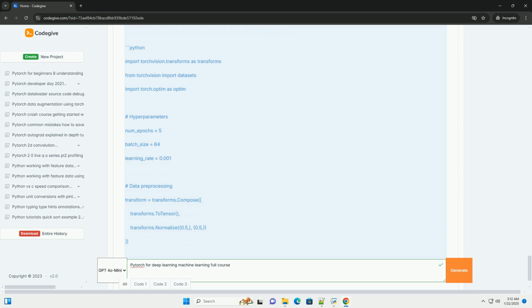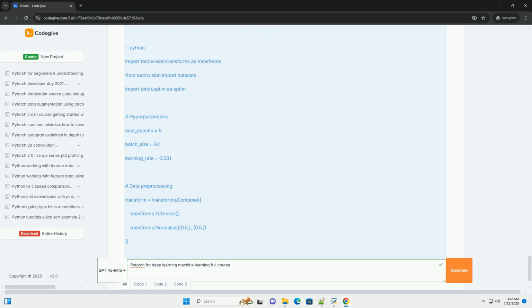1. Introduction to PyTorch. PyTorch is an open-source deep learning framework that provides a flexible and efficient platform for building and training neural networks. It is particularly favored for its dynamic computation graph and ease of use. 2. Setting up PyTorch. To get started with PyTorch, you need to install it. You can install it via pip. 3. Tensors in PyTorch. Tensors are the fundamental data structures in PyTorch, similar to NumPy arrays but with additional capabilities for GPU acceleration.